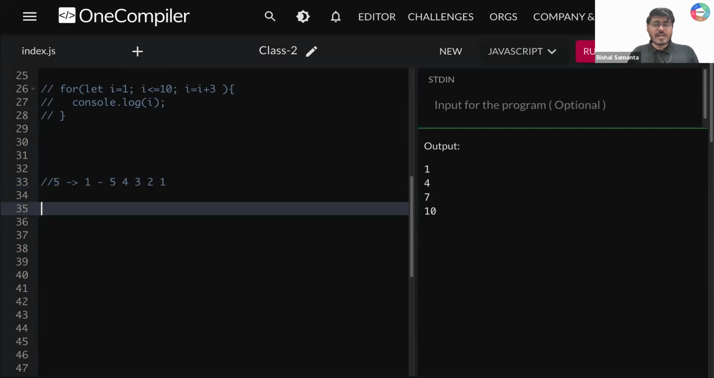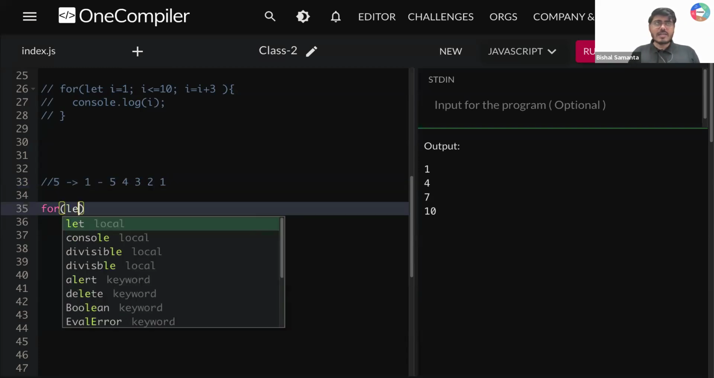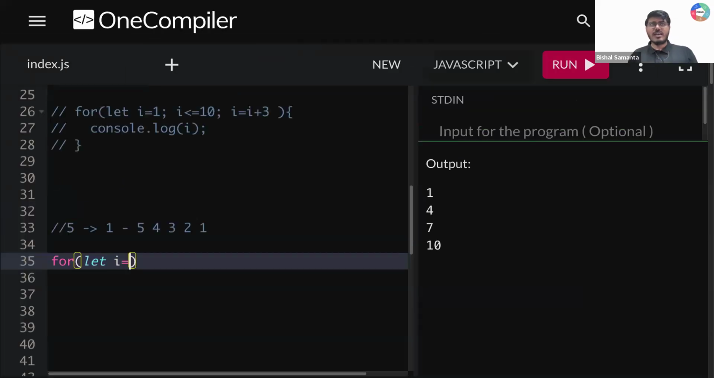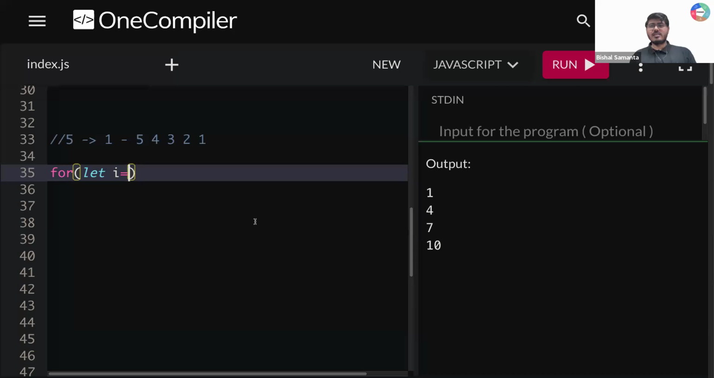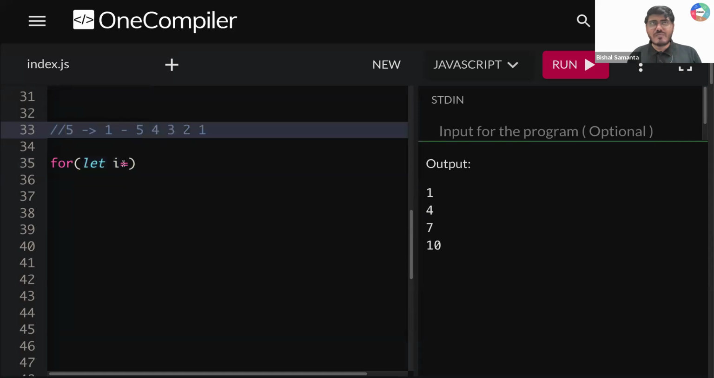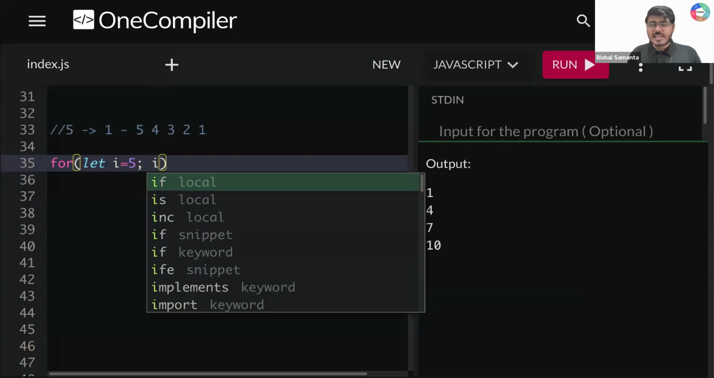Okay, now I'm going to write here a for loop. So for here I'm writing let I is equal to. Can you tell me where should I start? In this case, where should I start? So I'm supposed to start from 5, not 1, right? Because I need to print 5 first. So here I'm writing, let's start this loop from 5. After that I need to write my condition. What will be my condition, guys?